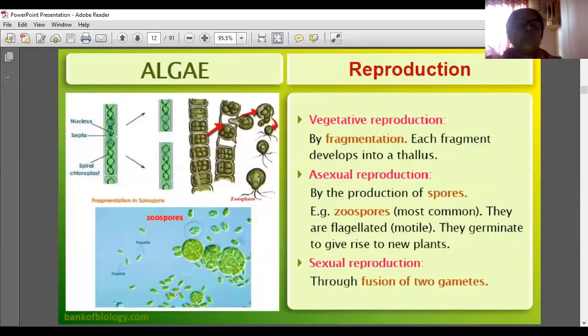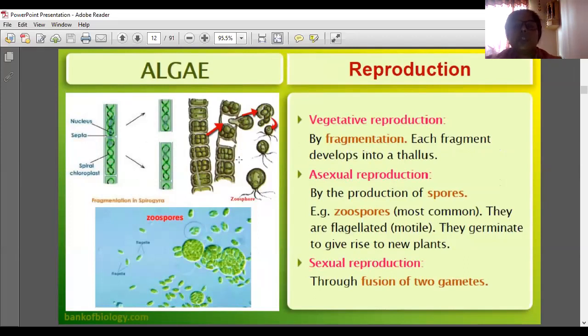Now about their reproduction. Vegetative reproduction is by fragmentation. This shows fragmentation: one organism is divided into two. Each fragment develops into a thallus. Two fragments formed from this one, and both developed into an organism. So fragmentation is understood.